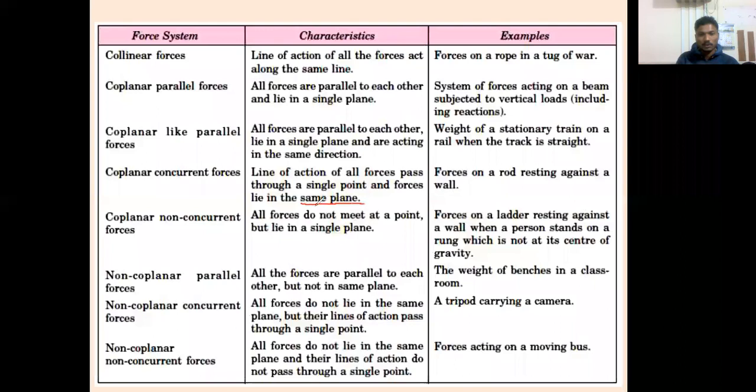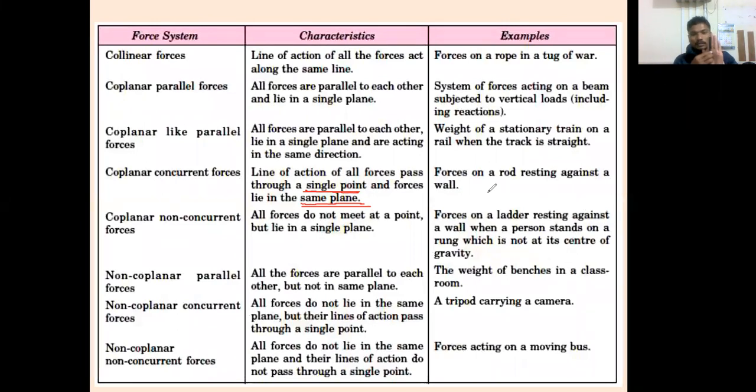These two words, okay, which are they? Coplanar: same plane, and concurrent: a single point. Forces on a rod resting against a wall. The example is given: imagine there is one wall and a rod is resting against the wall. If you imagine it like this, if my palm is the wall and this one is a rod, it is just kept like this.